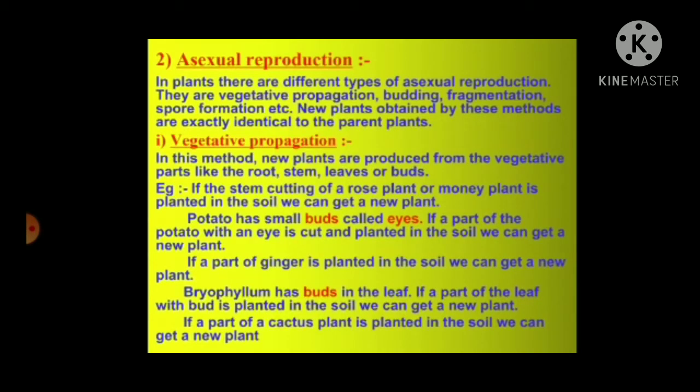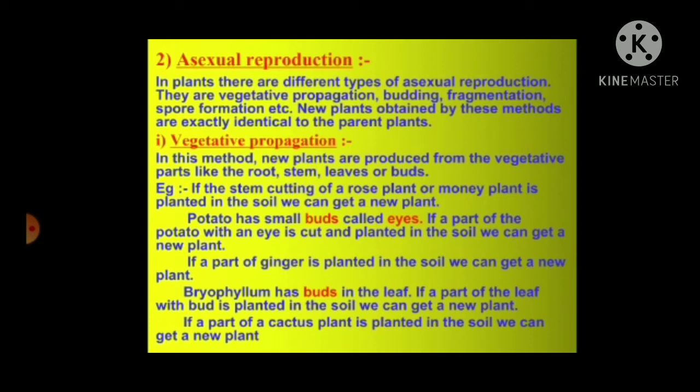Now let's learn in depth what is asexual reproduction. In plants, there are different types of asexual reproduction: vegetative propagation, budding, fragmentation, spore formation, etc. New plants obtained by these methods are exactly identical to the parent plant.